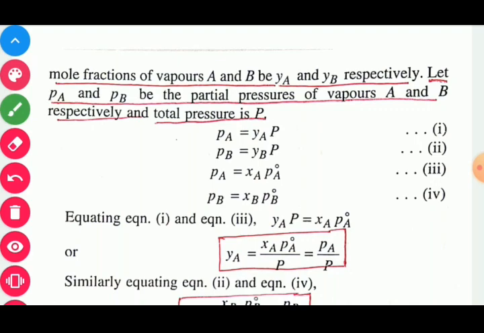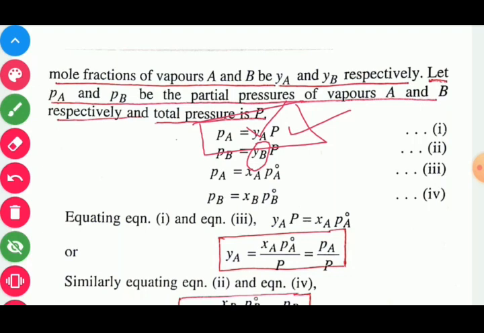Here PA and PB are the partial pressures of component A and B respectively, and P is the pressure of solution, that is the vapor pressure of solution. So in this situation we may write partial pressure of component A is equal to YA into P. Here YA is the mole fraction of component A in vapor phase, and P is the pressure of solution. Similarly, partial pressure of component B is equal to YB into P. Here YB is the mole fraction of component B in vapor phase.